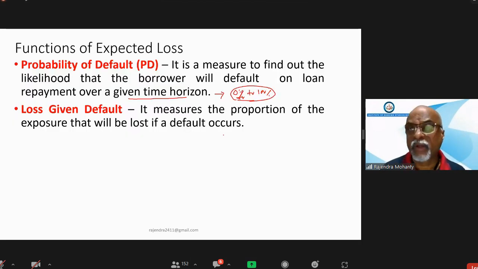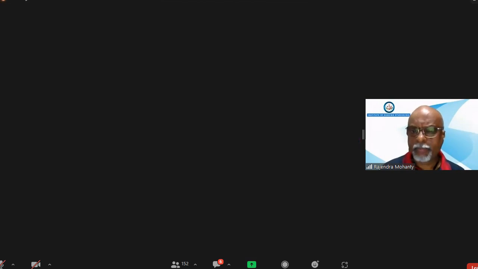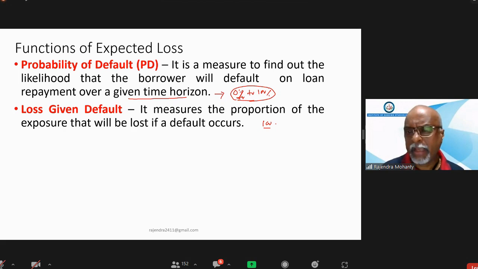That is, it is the loss amount after adjustment of any collateral which is available and which can be recovered from the borrower at the time of default. Are you getting me? Suppose 100 rupees was loan given and collateral available is 60. So we can adjust this collateral. So what will be loss given default? Loss given default will be 40 only. And this can be expressed as a percentage also. So both are given as percentage.